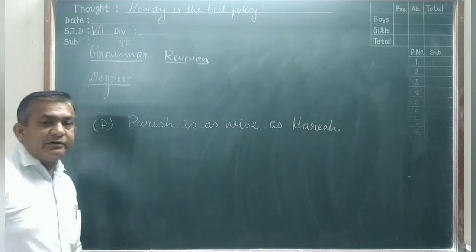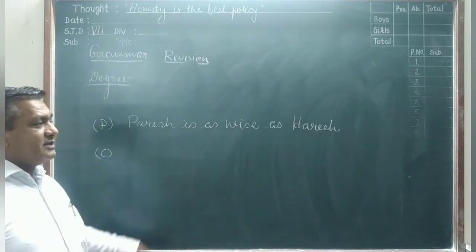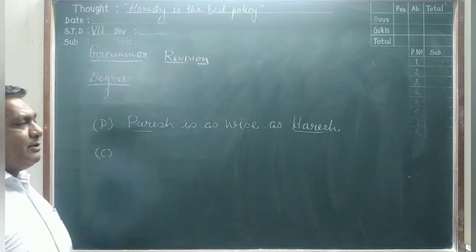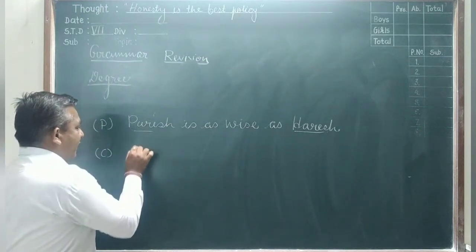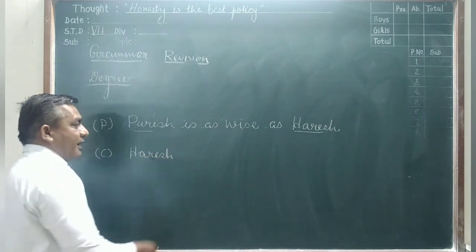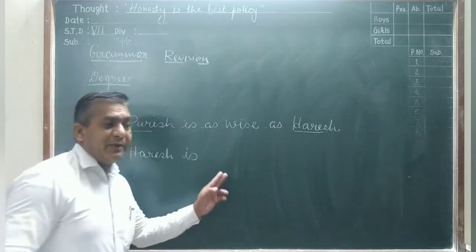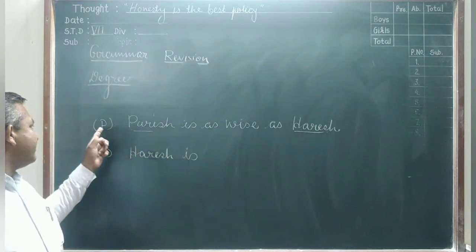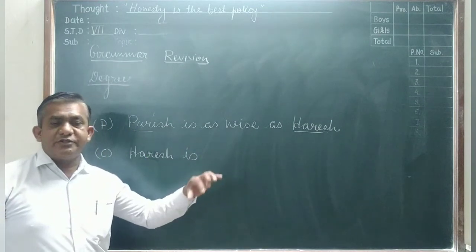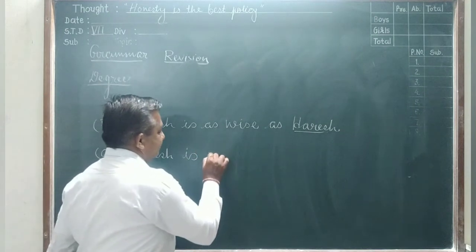Now we change it into the comparative degree. How do we change this sentence into the comparative? What do we do first? We change the names. Both names change places, and we compare. So Harish is singular, Harish is. Positive changes into comparative, and the sentence also changes from positive, affirmative, to negative. So Harish is not,